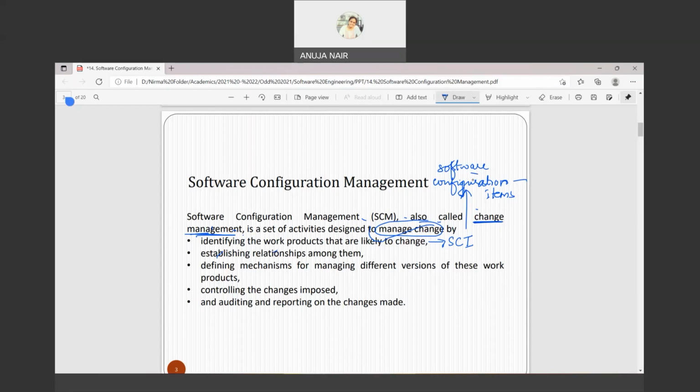Defining mechanisms for managing different versions of these work products. So supposing the first time I created a use case diagram, right? Whenever a change comes, the next version will come. Let's say this is use case diagram 1, and now you will have the next version 1.1, and then again a change is coming, so it is going to be use case 1.2. I'm just giving an example, right?